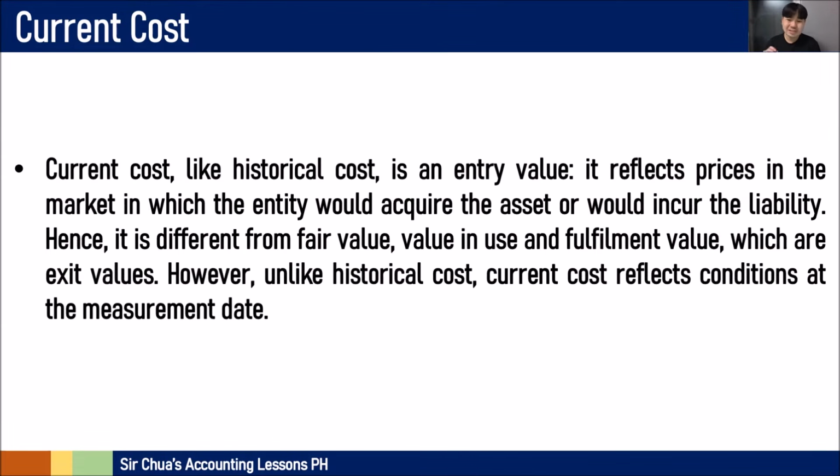Now, current cost, like historical cost, is an entry value. Whatever the amount was at that time, that's it. It reflects prices in the market in which the entity would acquire the asset or incur the liability. So it's different from fair value as we discussed earlier, as well as value in use and fulfillment value, because these three, fair value, value in use, and fulfillment value, are all called exit values. However, unlike historical cost, current cost reflects conditions at that certain measurement date.